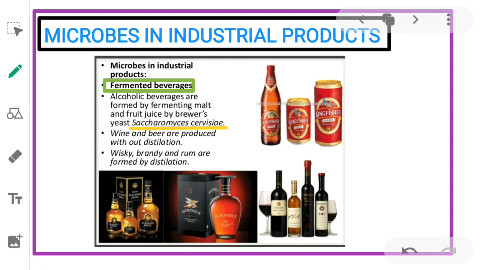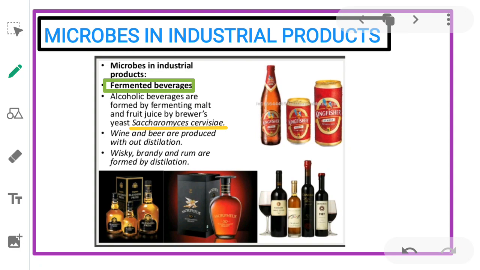Microbes, especially yeasts, have been used from time immemorial for the production of beverages like wine, beer, whiskey, brandy, or rum. For this purpose, the same yeast, Saccharomyces cerevisiae, used for bread making and commonly called brewer's yeast, is used for fermenting malted cereals and fruit juices to produce ethanol.